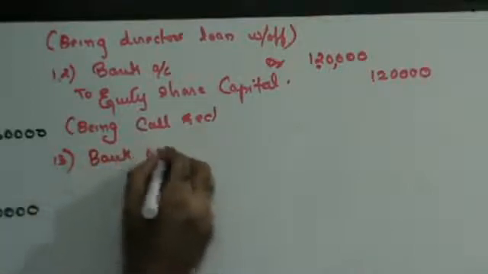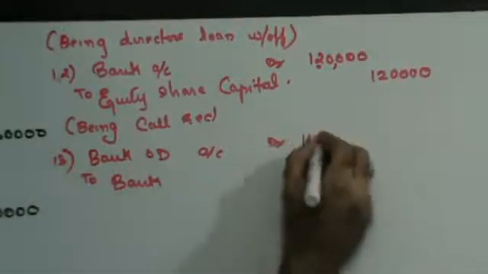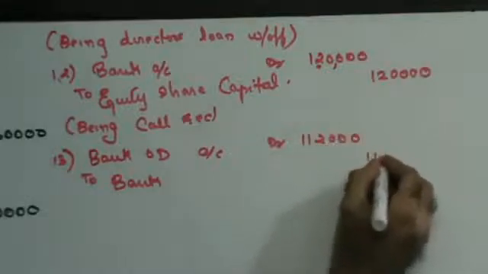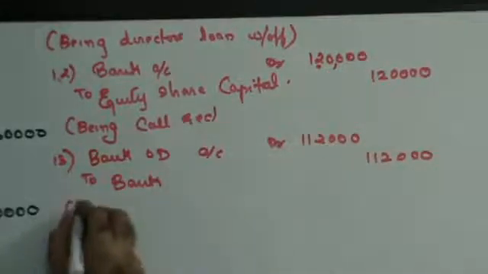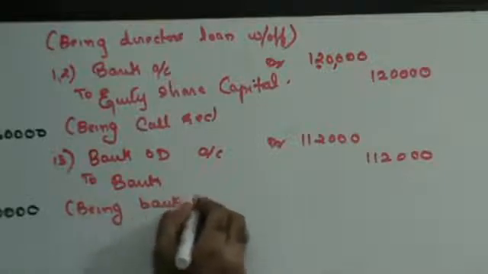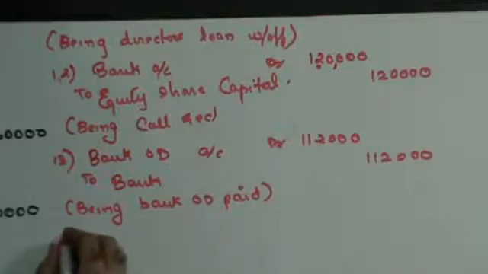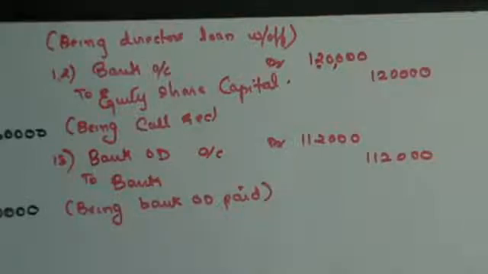Bank overdraft account debit to bank 1,12,000, being bank OD paid. No capital reduction in this, no, 8,000. You just pay to the extent possible. They haven't said that it is to be fully paid.